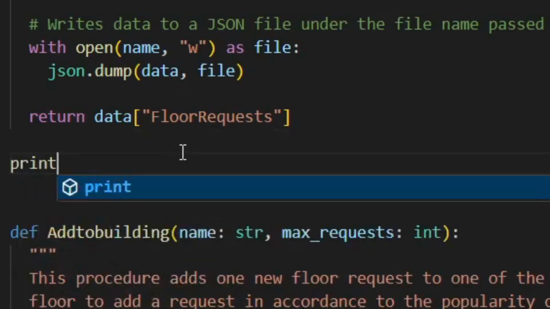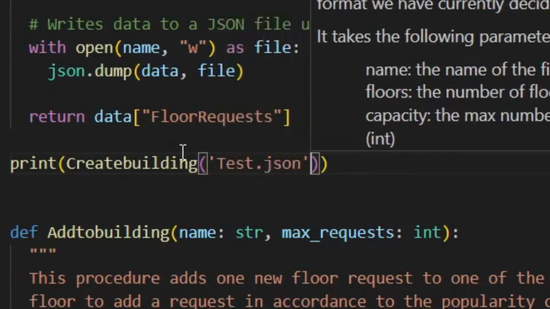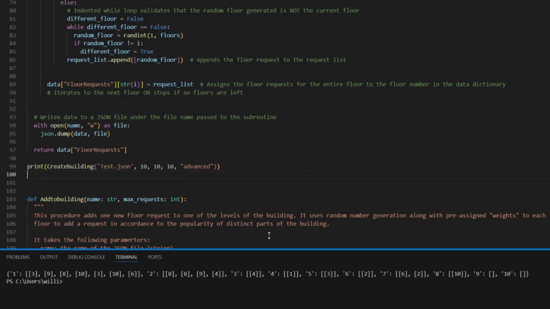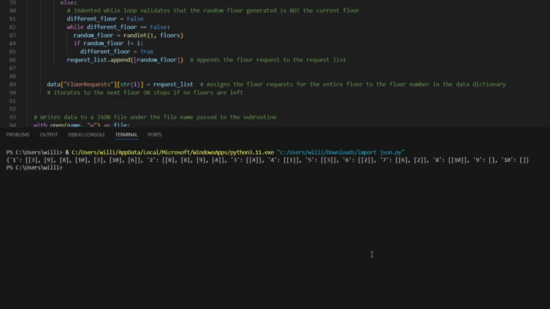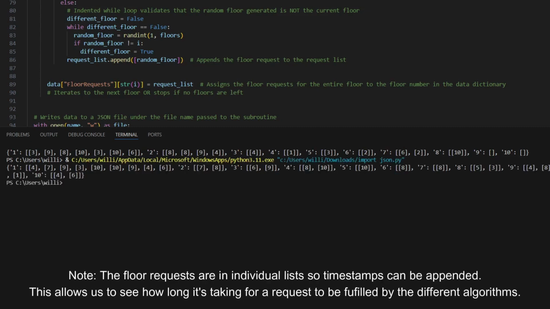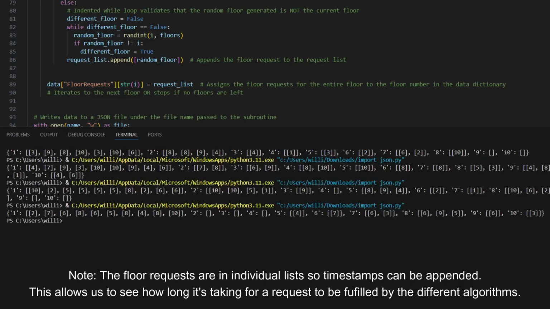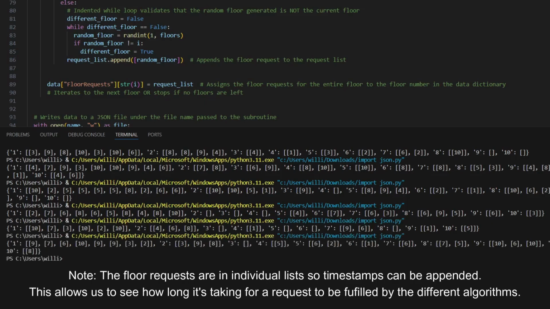So just to show how this works, we're going to print what it returns, which is the floor requests, with some test data, and we're going to use advanced. It should be noted that writable is always default set to true, and this is what is output. You can see that every floor is also within its own list. That's to work with one of the algorithms better, and consistently, because we're using the advanced type, the reception is always busier, but you can see it varies every time we run it.